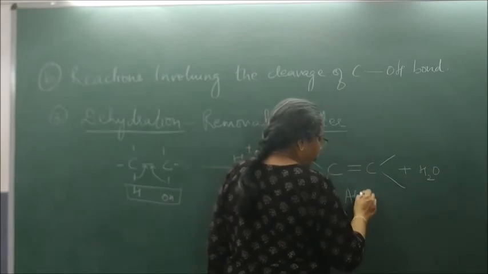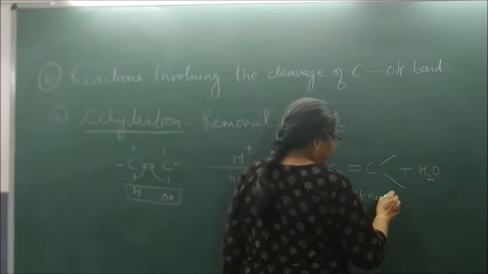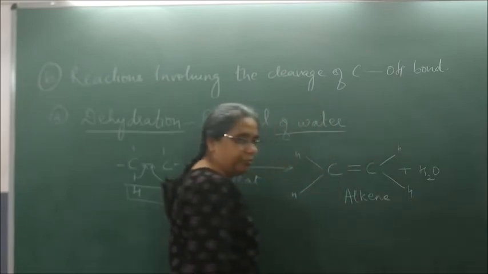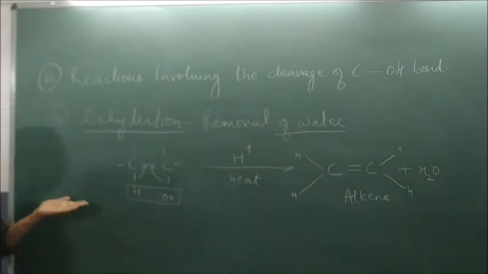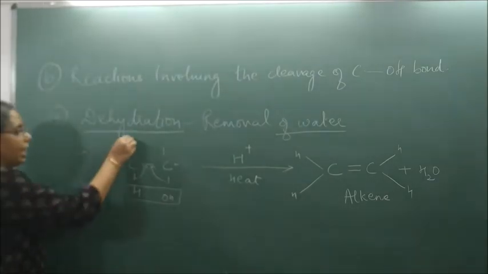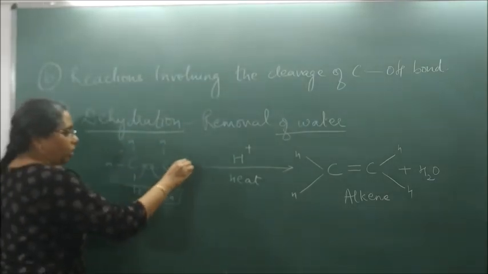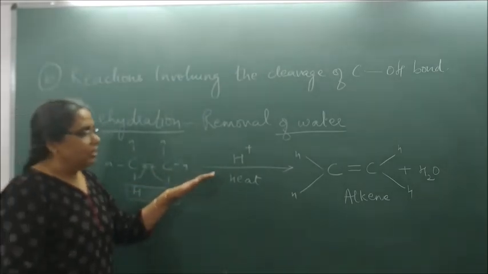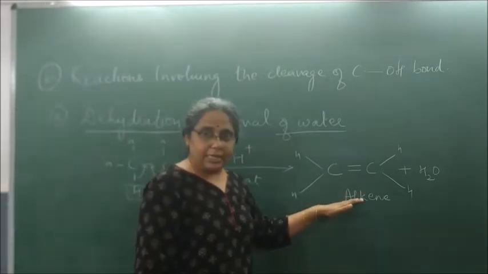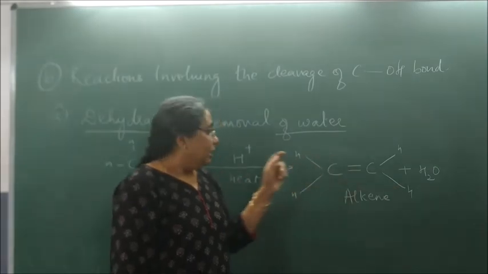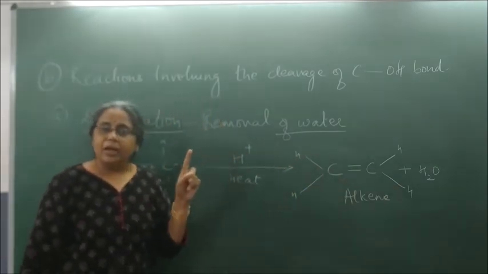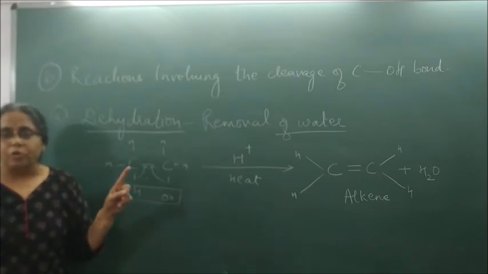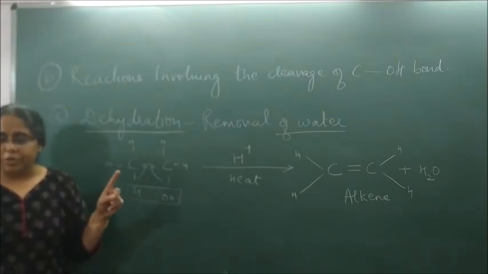So there is formation of alkene. What is formed? C2H4, ethene. So this is a method of conversion of an alcohol, C2H5OH, which when heated forms an alkene plus water. This H plus comes either from concentrated H2SO4 or concentrated H3PO4.